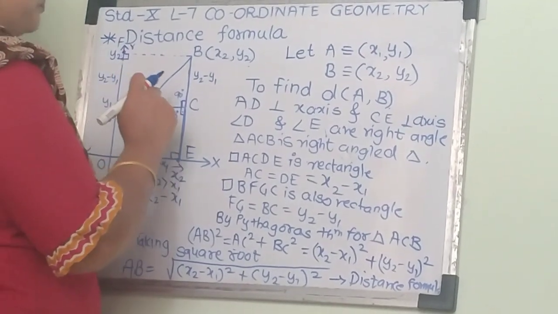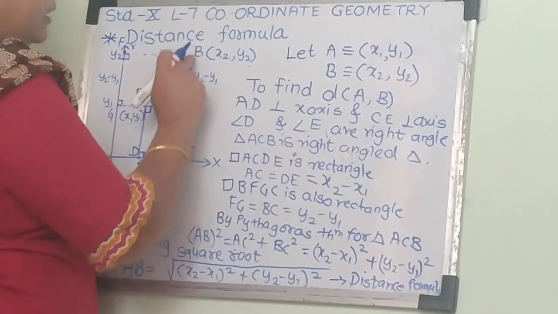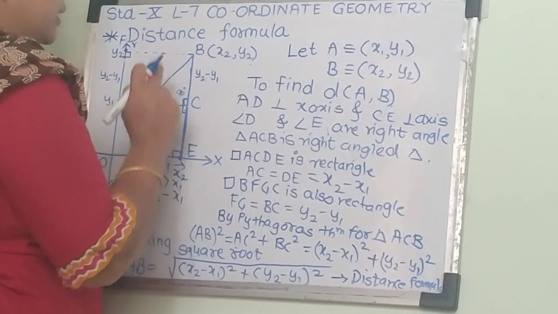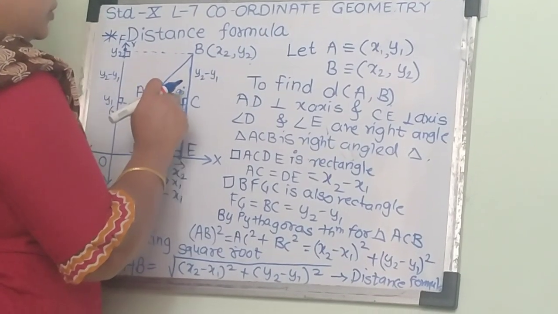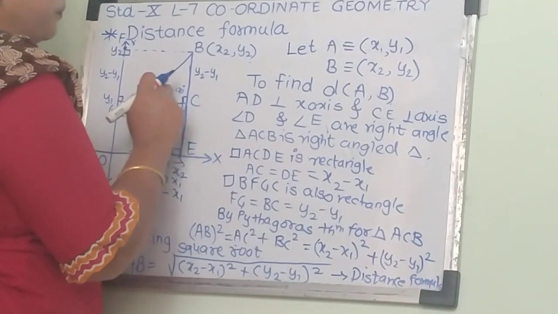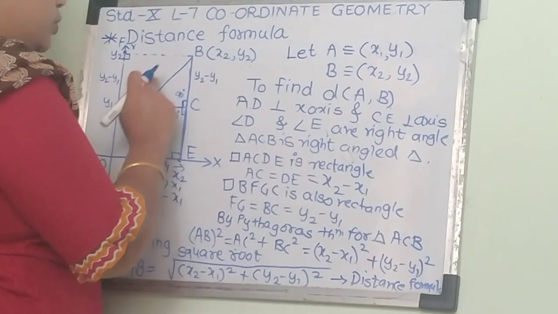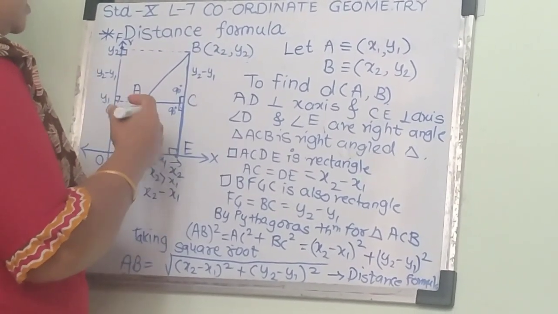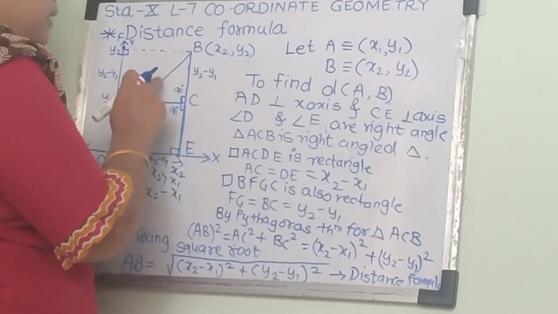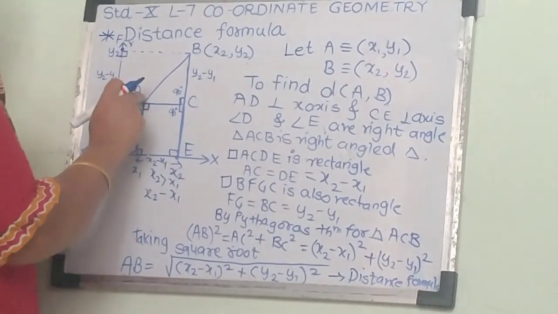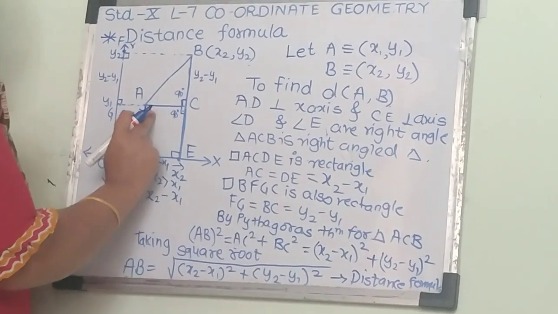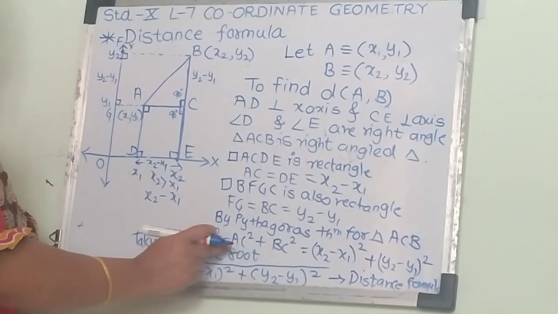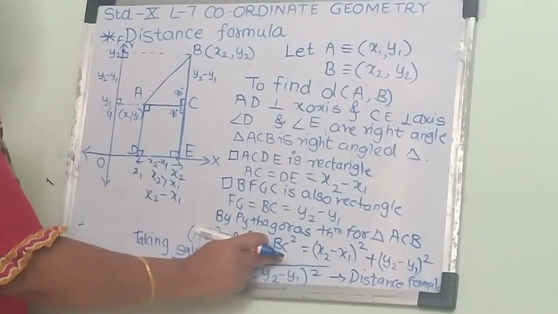Then we are going to come to our right angle triangle, that is ACB. In this triangle, we know that the side opposite to the 90 degree is the hypotenuse. So here AB will be the hypotenuse and we are going to apply the Pythagoras theorem. So by Pythagoras theorem, we get AB square equals AC square plus BC square.